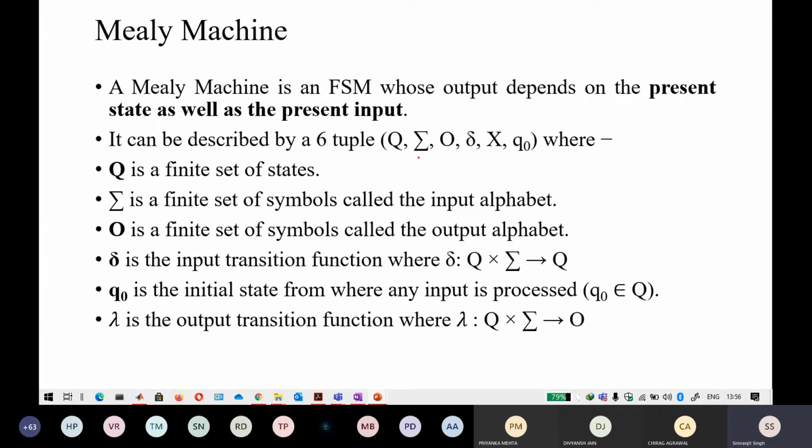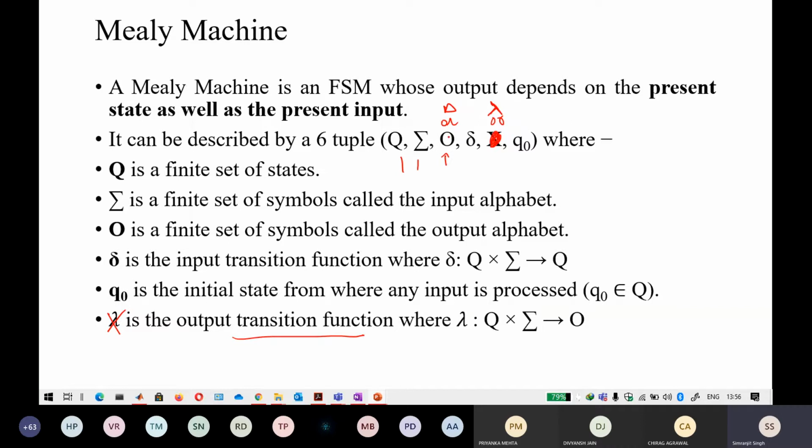In this Mealy machine, if you see, all of the things are similar. So this is O or delta. So this is X or lambda. Here it is written as X, here it is written as lambda. So there is a mistake here. You can either put X here, so X is the output transition function, or just follow the definition of lambda. So forget about this X here. I will use lambda for the output transition function. Keep that in mind.